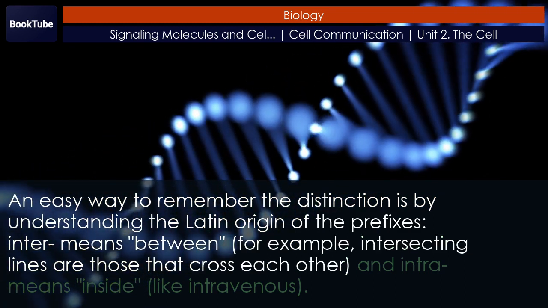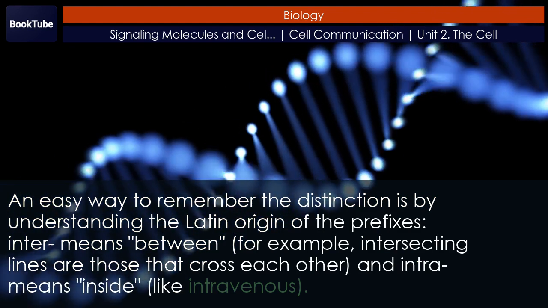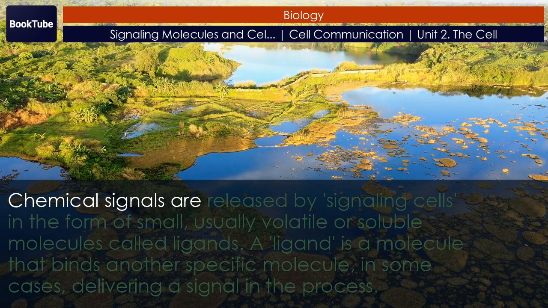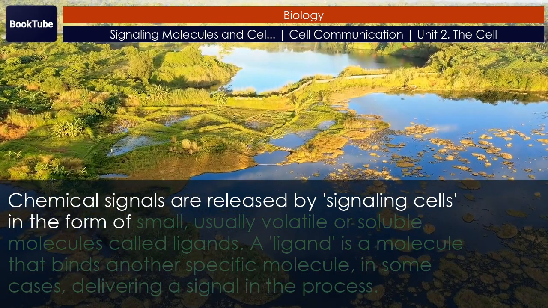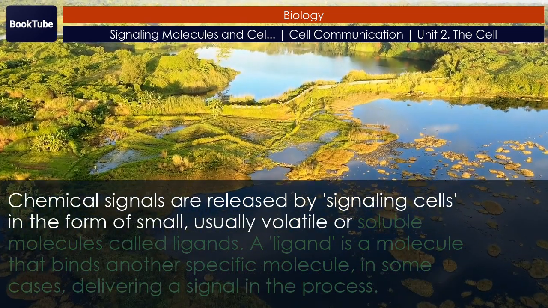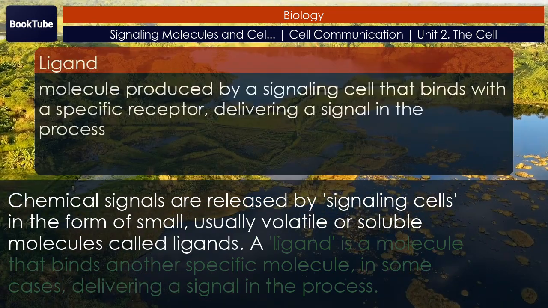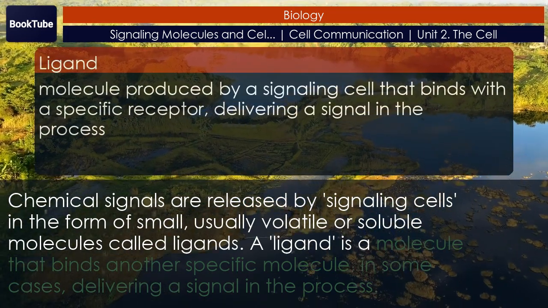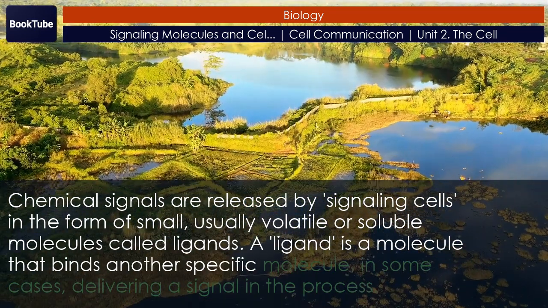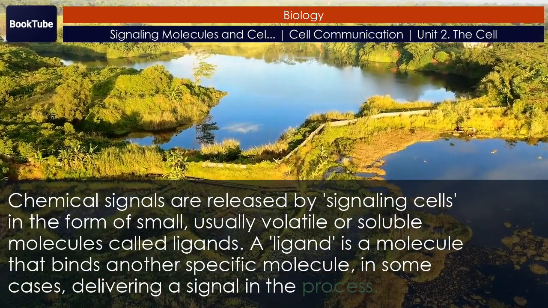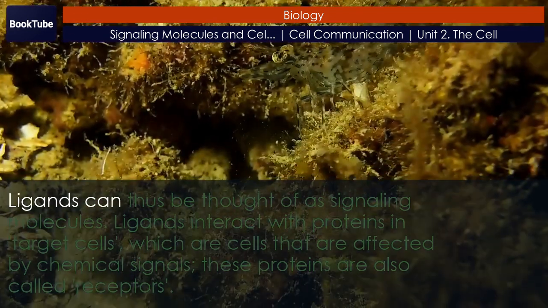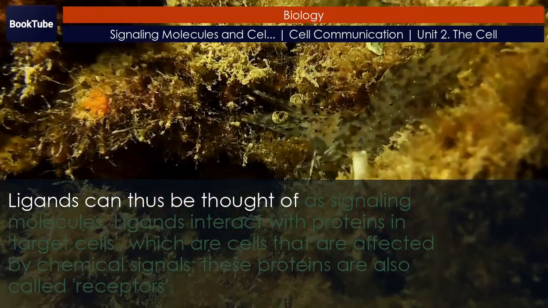And intra means inside, like intravenous. Chemical signals are released by signaling cells in the form of small, usually volatile or soluble molecules called ligands. A ligand is a molecule that binds another specific molecule, in some cases delivering a signal in the process. Ligands can thus be thought of as signaling molecules.